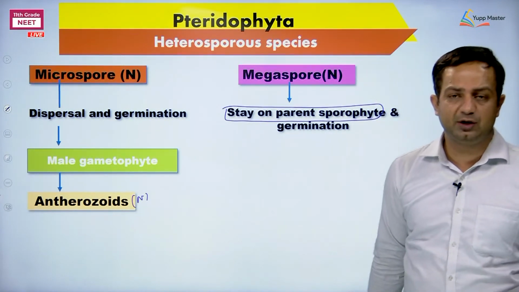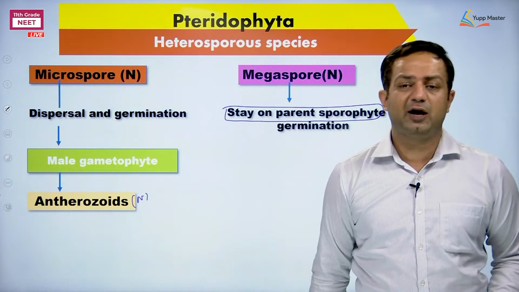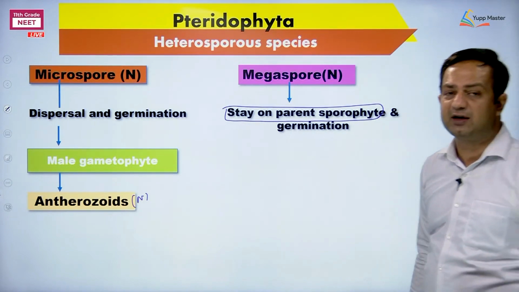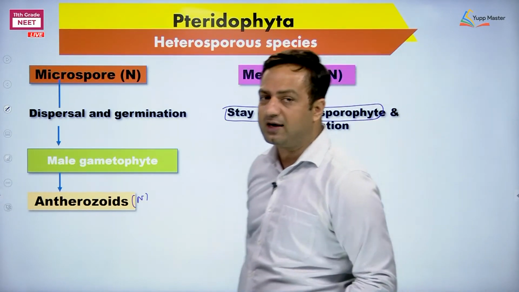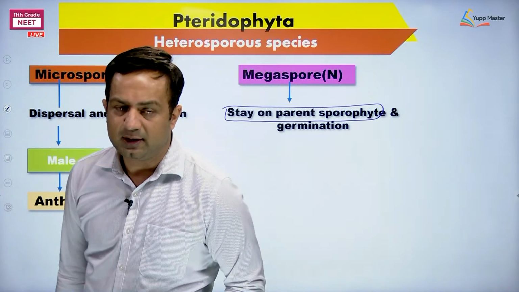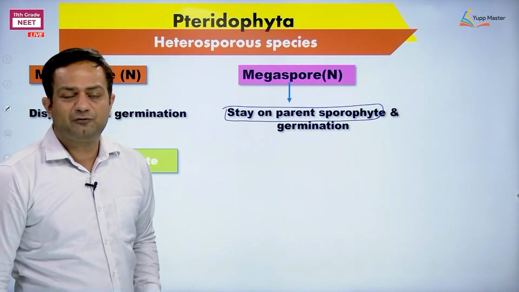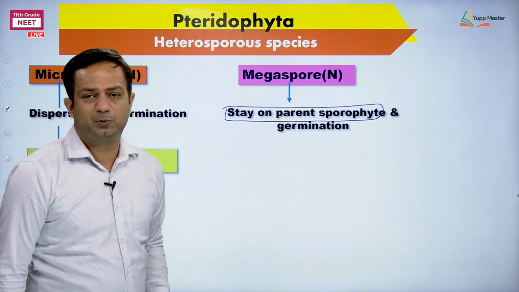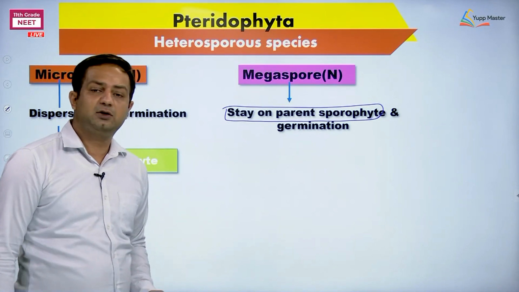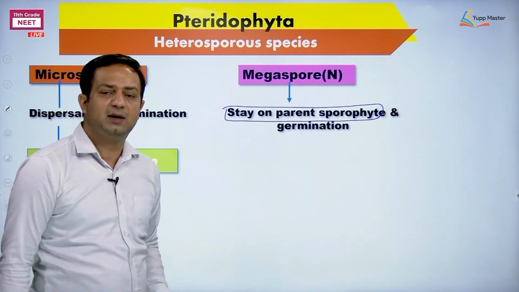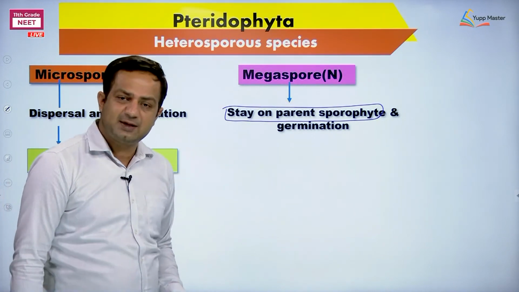However, we have mentioned the gametophyte and sporophyte are both independent in Pteridophyta. But see what we are writing here, so be careful about this. In Pteridophyta, the female gametophyte rests on the parent sporophyte, particularly in heterosporous species, where male and female gametophytes are separate.